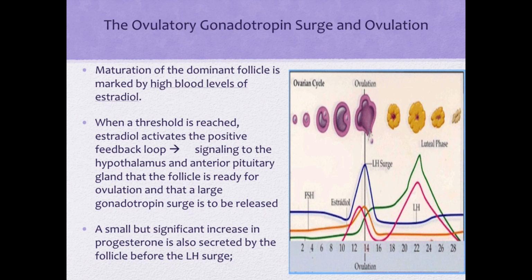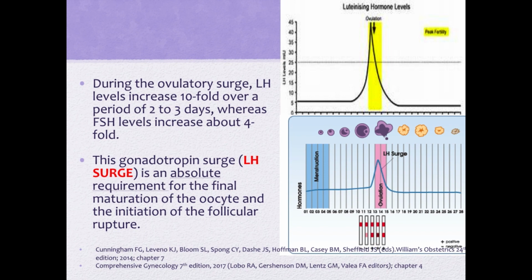When a threshold is reached, estradiol activates the positive feedback loop, and this signals to the hypothalamus and anterior pituitary gland that the follicle is ready for ovulation and that a large gonadotropin surge is to be released. A small but significant increase in progesterone is also secreted by the follicle before the LH surge. During the ovulatory surge, LH levels increase tenfold over a period of 2 to 3 days, whereas FSH levels increase about fourfold. This gonadotropin surge, or what we call the LH surge, is an absolute requirement for the final maturation of the oocyte and the initiation of the follicular rupture.